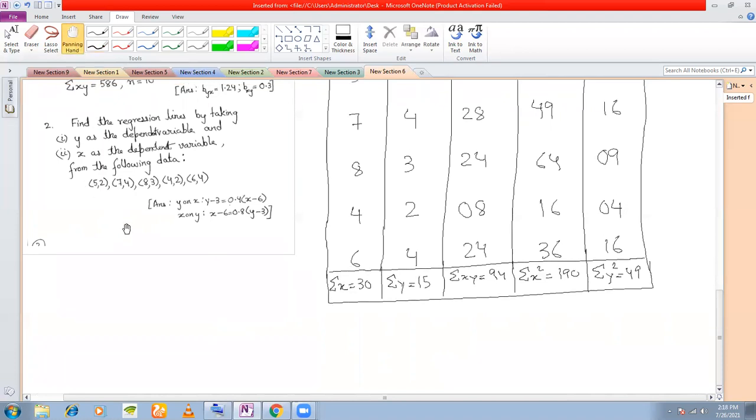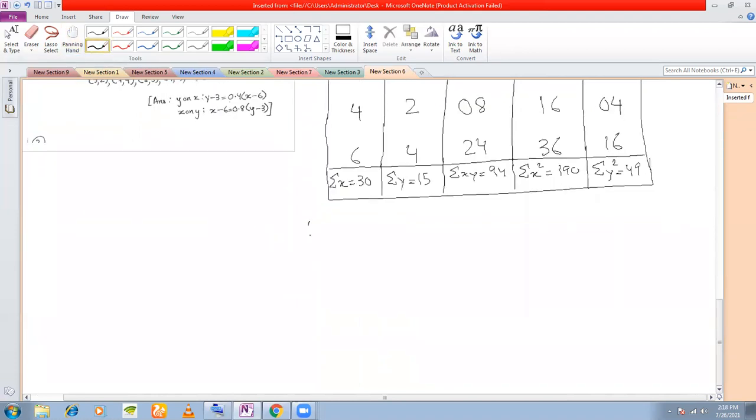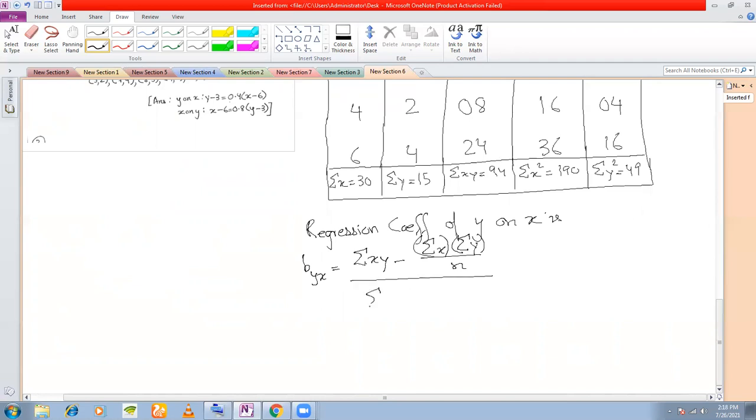So first we shall find out the regression coefficients. Regression coefficient of y on x is byx. Write down the formula: summation xy minus summation x summation y divided by n, divided by summation x square minus summation x whole square divided by n.